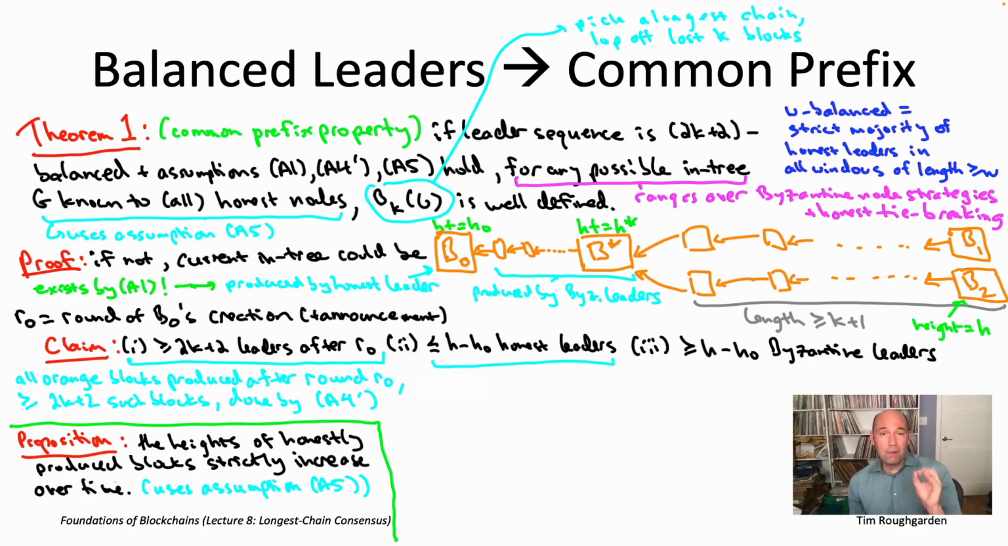Now, the node B naught, right, it was honestly produced in round R naught. It was announced to everybody, so all the honest nodes are totally aware of this height 24 block B naught by round R naught. What does that mean?